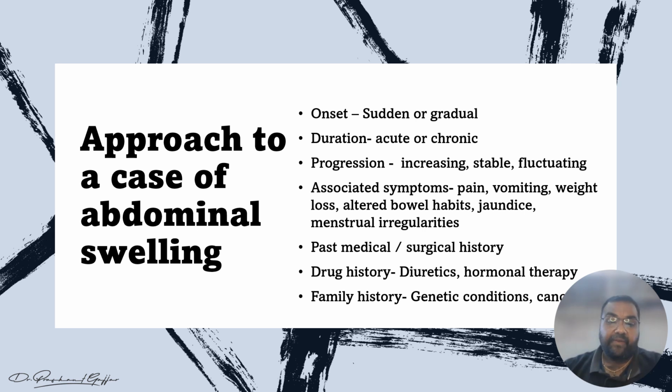We have to ask the family history also, for genetic conditions or cancer, right? So these are the steps we have to take to approach a case of abdominal swelling. I hope you can easily understand how to approach a case of abdominal swelling.